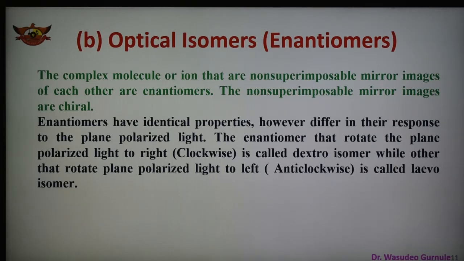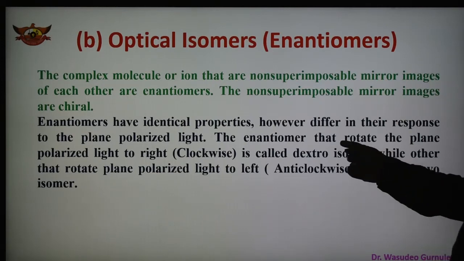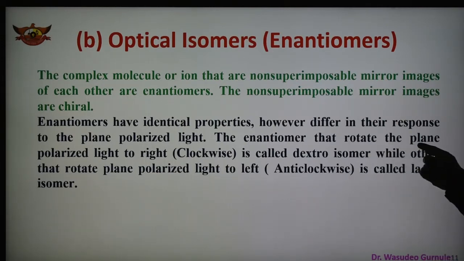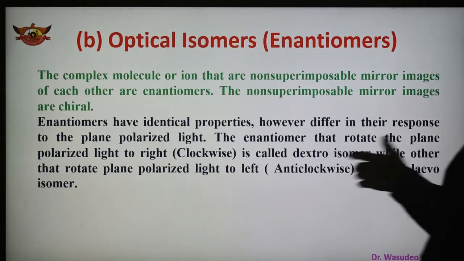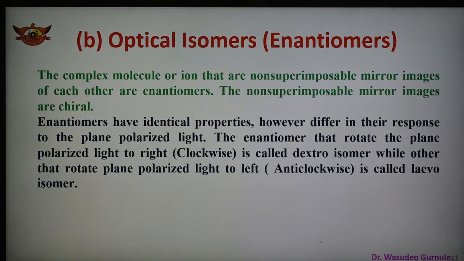So there are two types of enantiomers, two types of optical isomers. When the plane polarized light rotates toward the right, that is clockwise, it is called dextro, and when toward the left, or anti-clockwise, it is known as levo. So optical isomers are of two types, dextrorotatory and levorotatory.